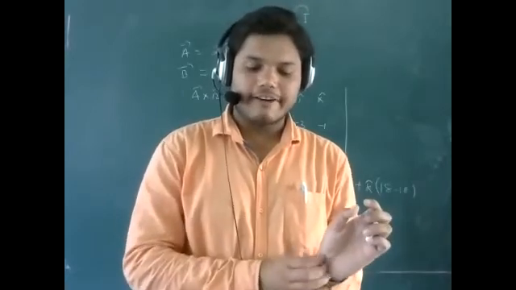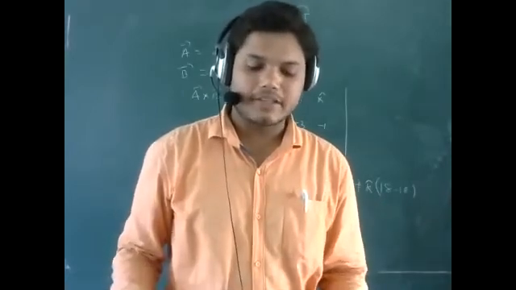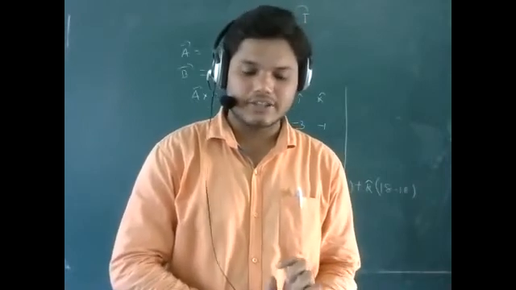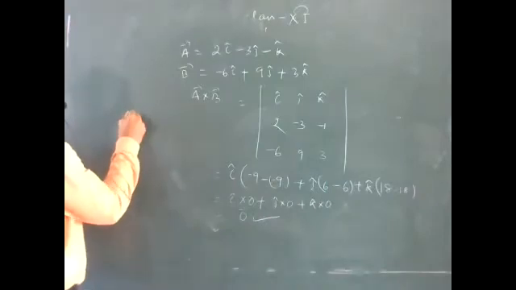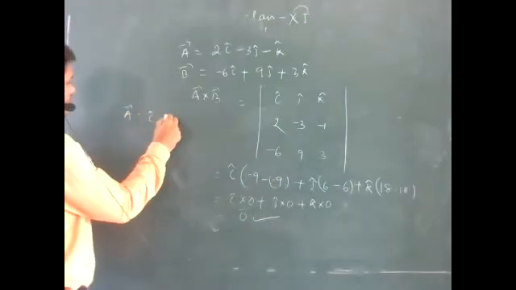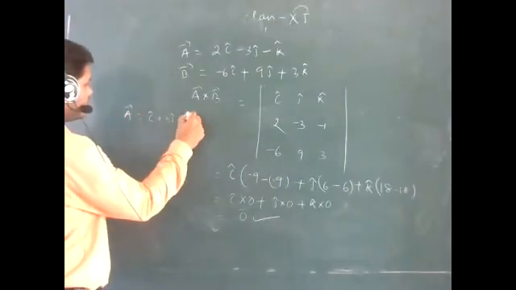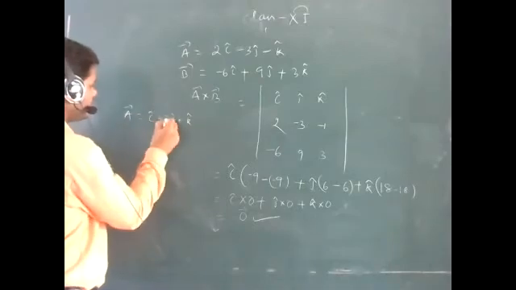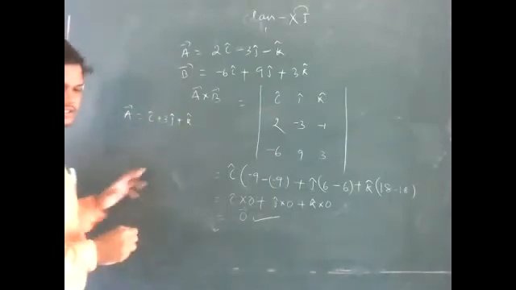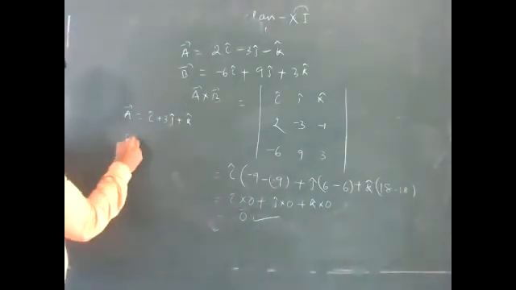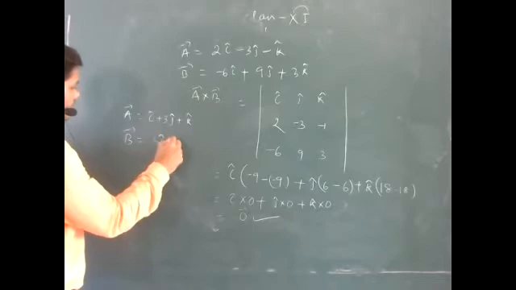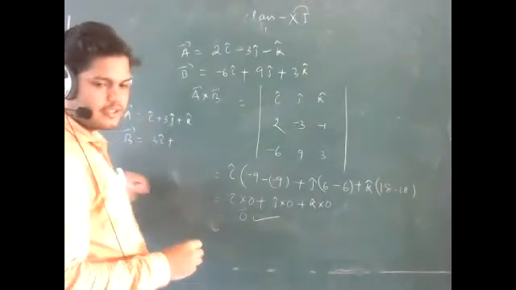Write down the question. A vector is given i cap plus 3j cap plus k cap, yes or no?